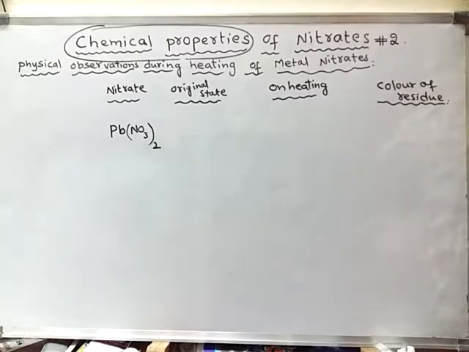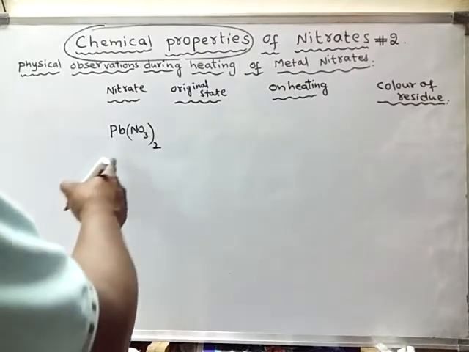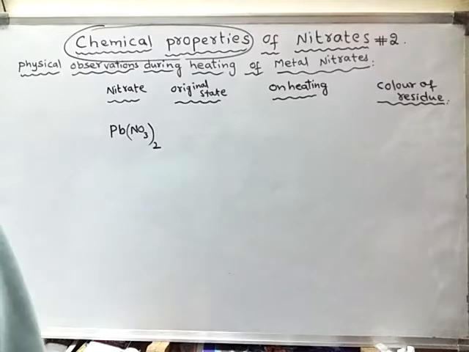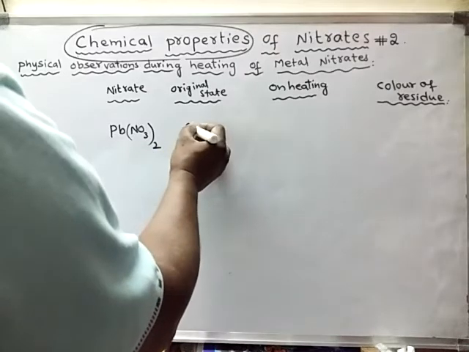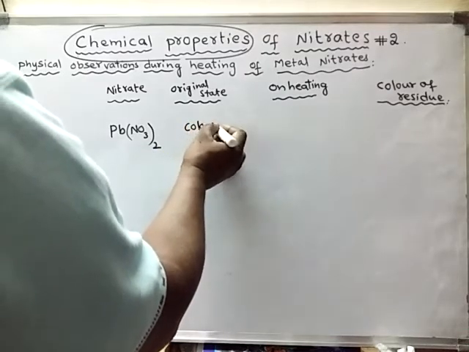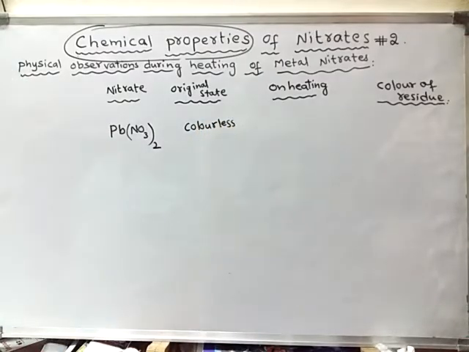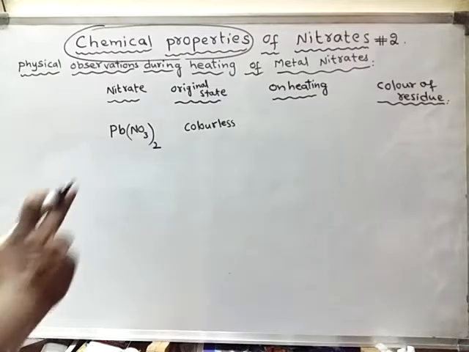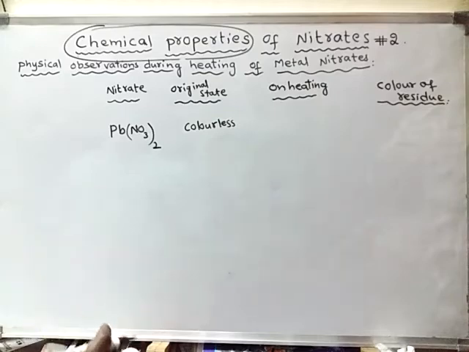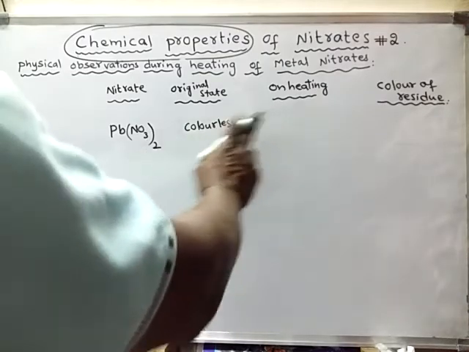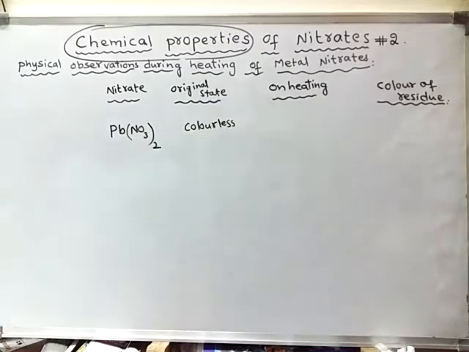The original color of lead nitrate is colorless. Already we have seen that all nitrate salts are colorless, that means white in color, except copper nitrate. Copper nitrate is blue or else bluish green in color. So what happens to this lead nitrate on heating?